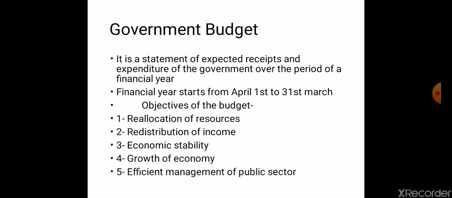What are the objectives of the budget? The following are the objectives of budget: reallocation of resources, redistribution of income, economic stability, growth of economy, efficient management of public sector.